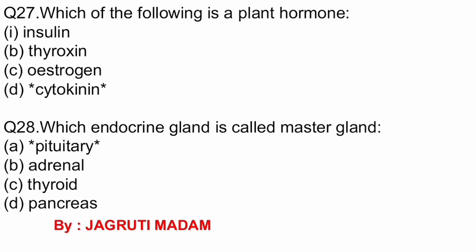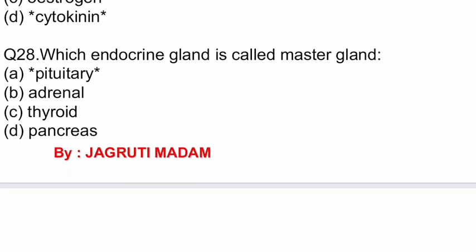The next question. Question number 27. Which of the following is a plant hormone? Options are insulin, thyroxine, estrogen, cytokinin. The correct option is cytokinin. Question number 28. Which endocrine gland is called master gland? Options are pituitary, adrenal gland, thyroid gland and pancreas. The correct answer is pituitary gland.